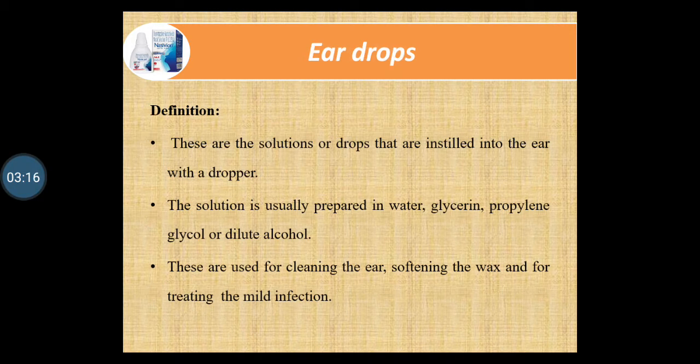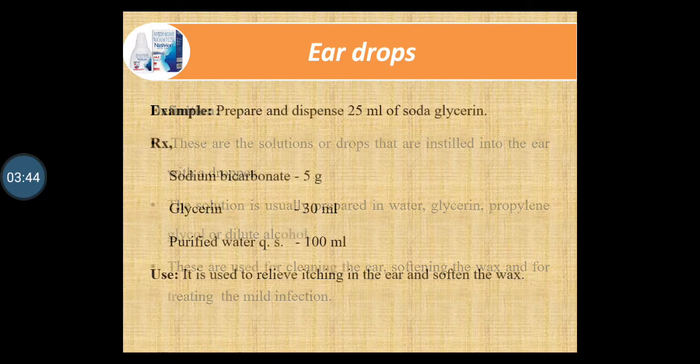The next dosage form is ear drops. You might have already used ear drops in your house. Ear drops are solutions or drops that are instilled into the ear with a dropper. The solution is usually prepared in water, glycerin, propylene glycol or dilute alcohol. These are used for cleaning the ear, softening the wax or for treating mild infection in the ear.